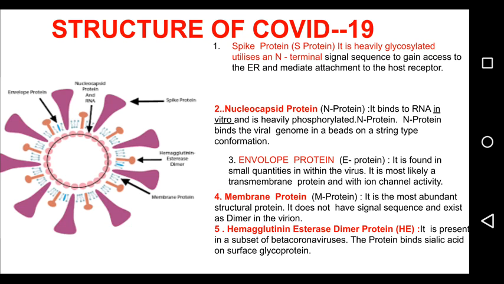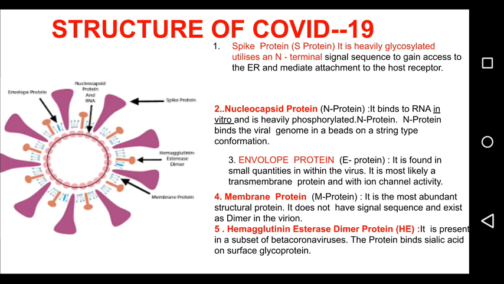What is ion channel activity? Ion channel activity enables the facilitated diffusion of an ion, which is an energy-independent process, by passing through a transmembrane aqueous pore or channel without evidence for a carrier-mediated mechanism. The protein facilitates assembly and release of the virus and other functions such as ion channel activity. It is not necessary for viral replication, but it is for pathogenesis. So this is of great importance for biophysics,